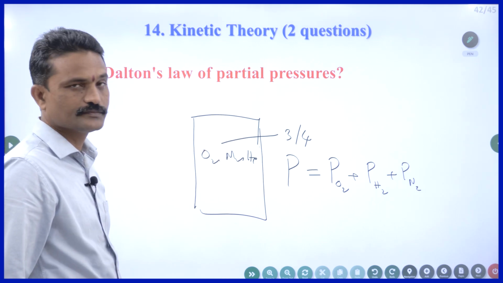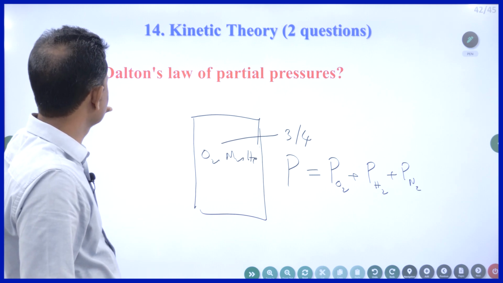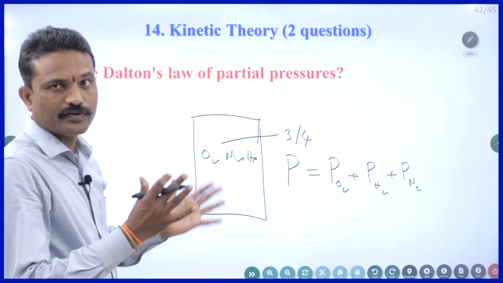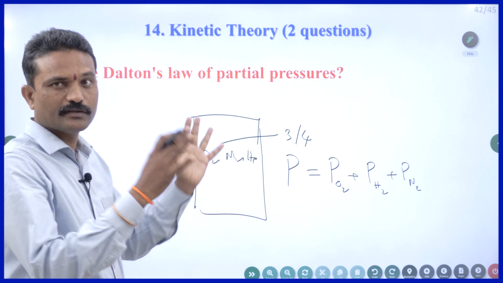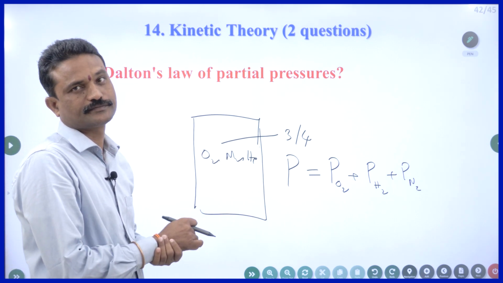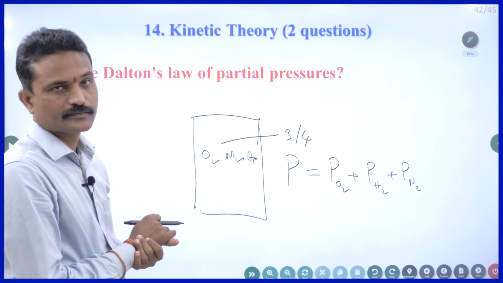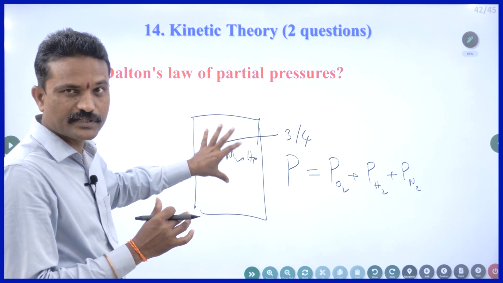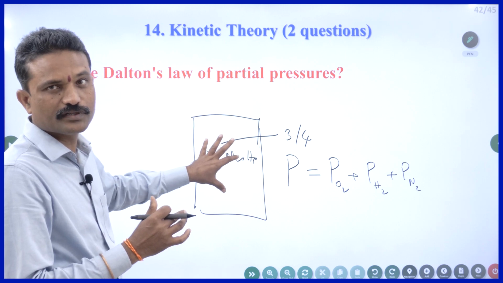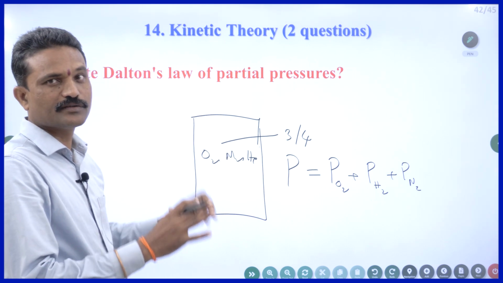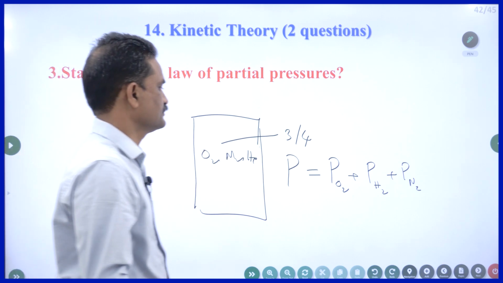No need to write. So what does it mean? Partial means individual. If you add the individual pressures, you will get the pressure of the mixture. This is the statement: the total pressure exerted by a mixture of gases is equal to the sum of the individual pressures exerted by the individual gases. That's all.